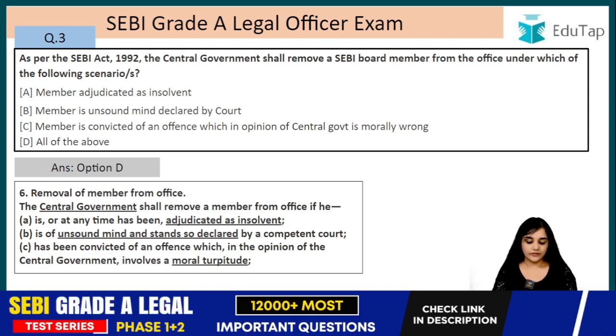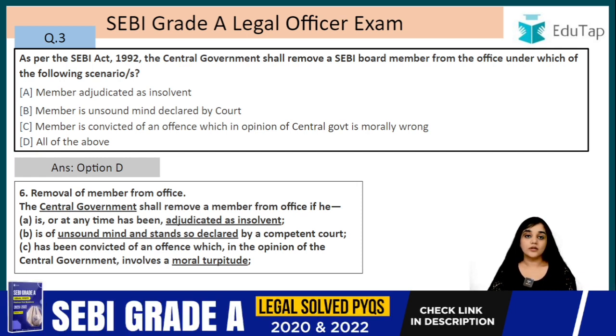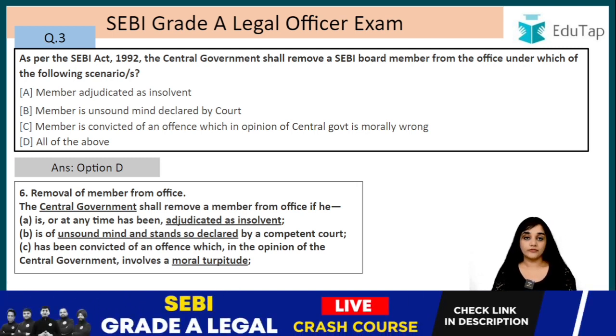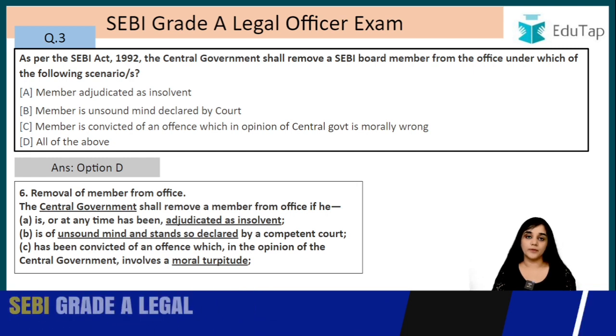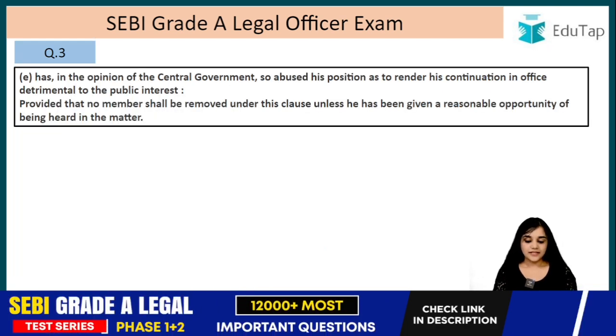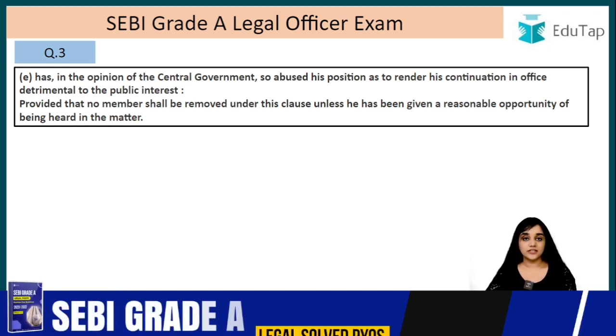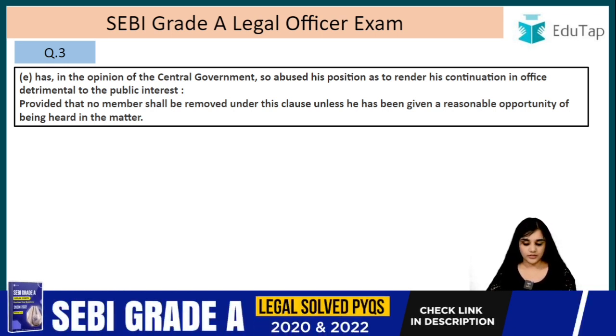Has been convicted of an offence which in the opinion of the central government involves moral turpitude. What is moral turpitude? An act that violates the standards of a community, right? So, has been convicted of an offence which the central government thinks involves moral turpitude. If he has done any such act, then also he can be removed from his office. Has in the opinion of the central government so abused his position as to render his continuation in the office detrimental to the public interest. So, if he has done any such thing, then he will be removed from his office.